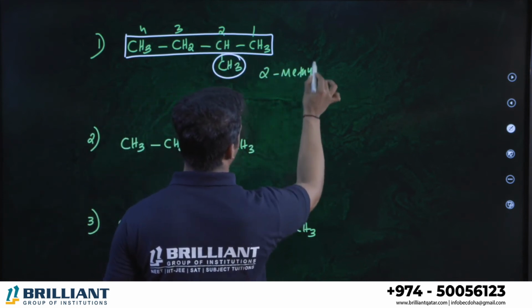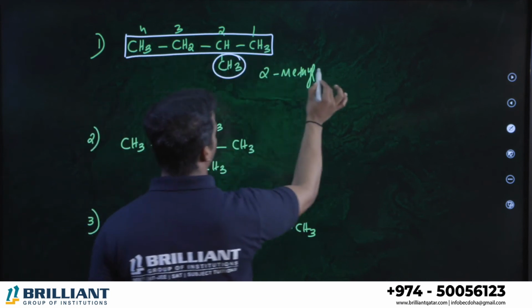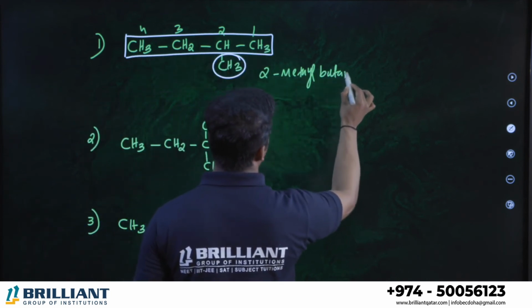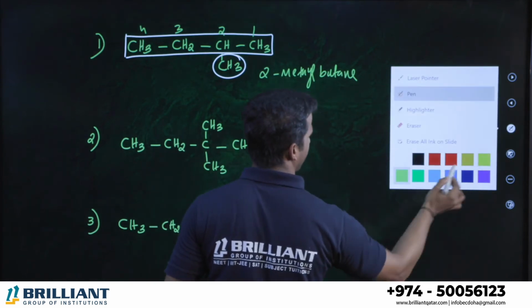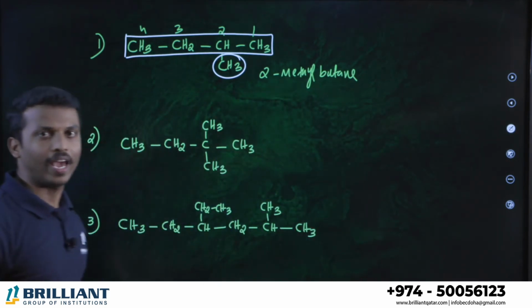On the second position there is a methyl group. What is the parent chain? Total 4 carbons, so we call it butane. This is called 2-methylbutane. Clear all? Okay, next one.